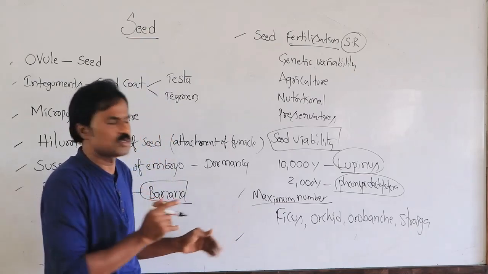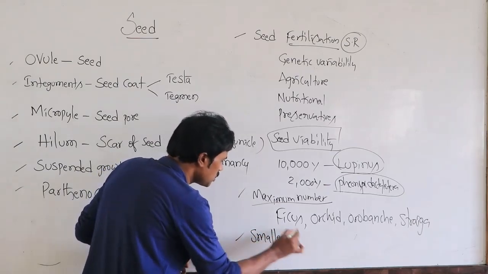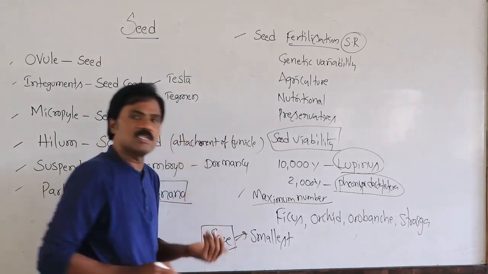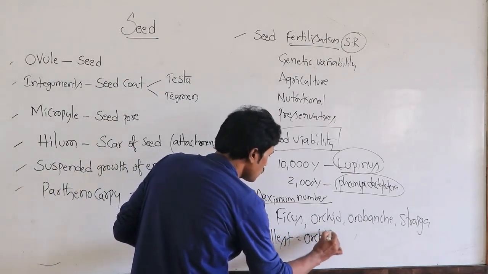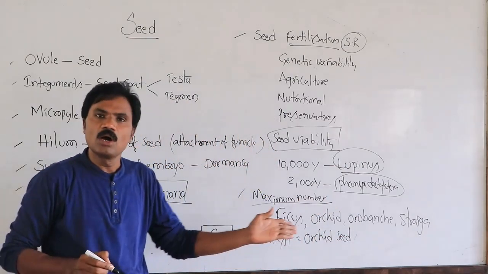Then some of these seeds are very small in size. What is the smallest seed? The smallest seed is the orchid seed.